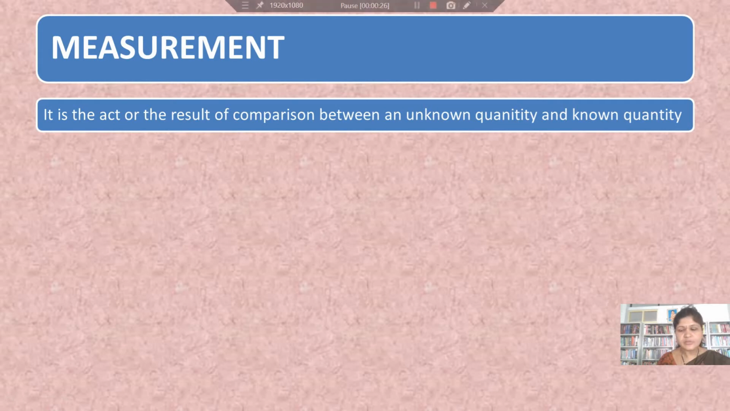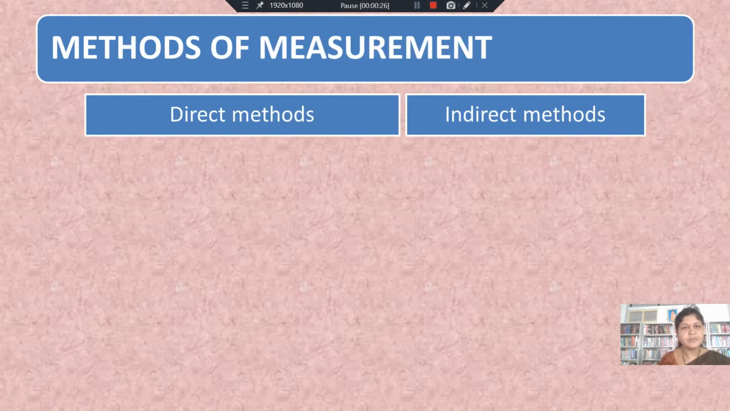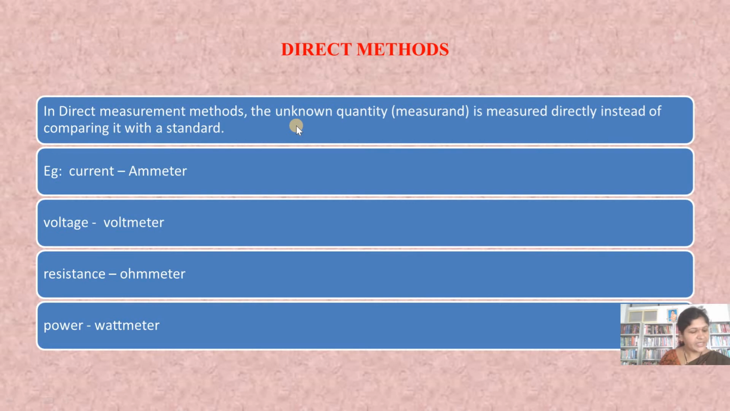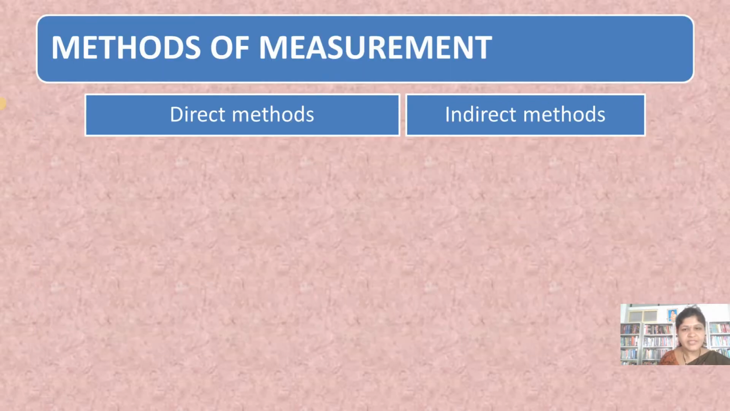Next, going briefly into the methods of measurement. It is broadly classified into two methods. One is a direct method, another one is an indirect method. So the difference between these two methods: